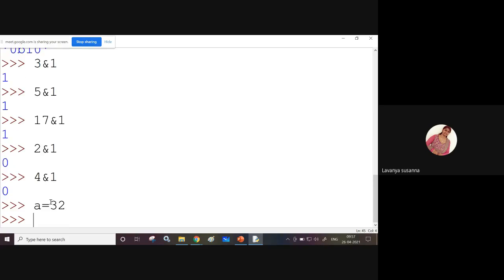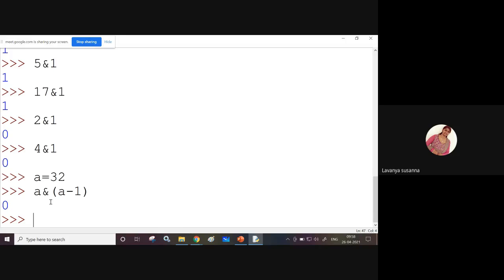Now A AND operation A minus 1. What will you get? You are getting 0. If you are getting 0, it means this 32 is a power of 2. A AND operation A minus 1: 32 AND operation 32 minus 1, 31. What are you getting? 0.